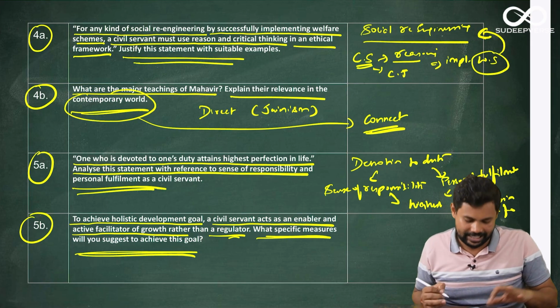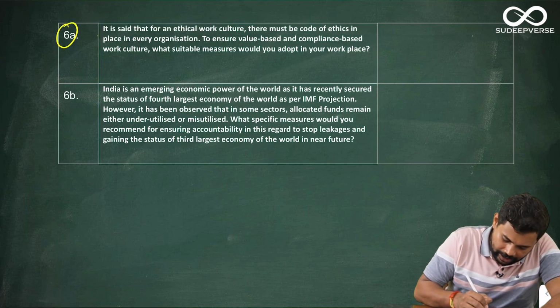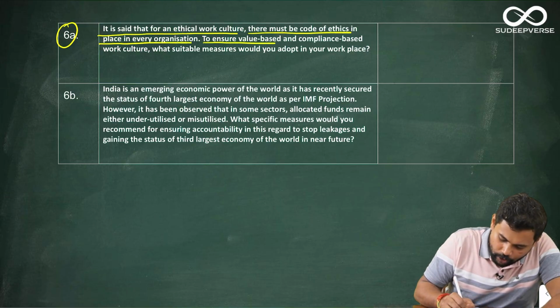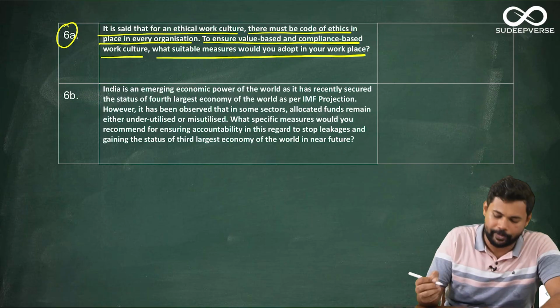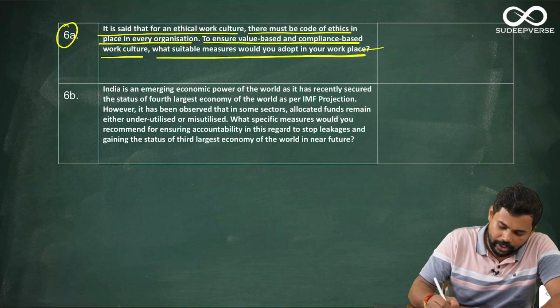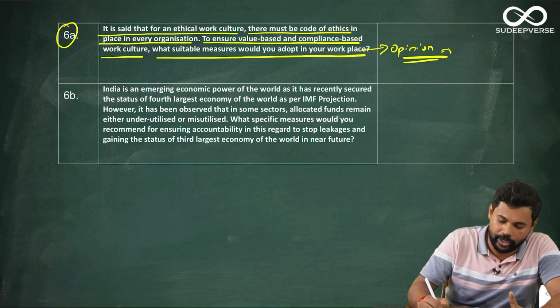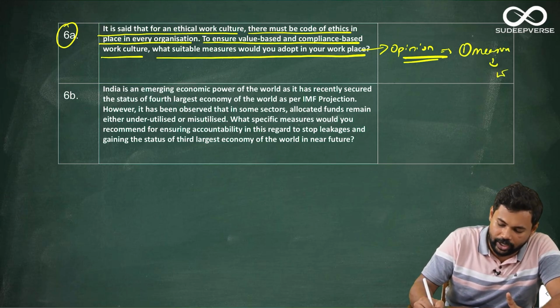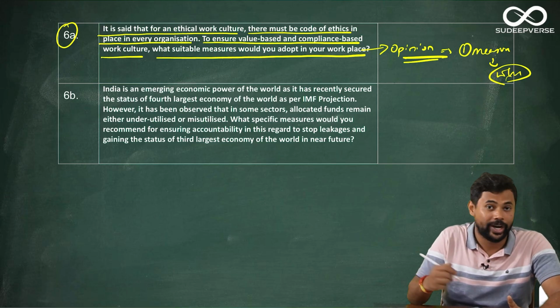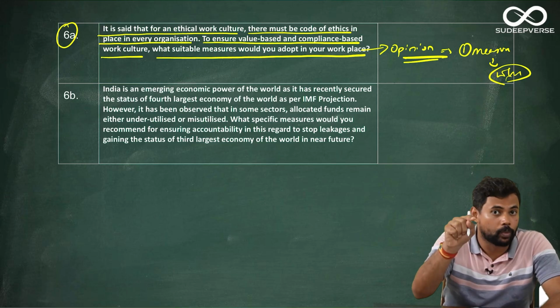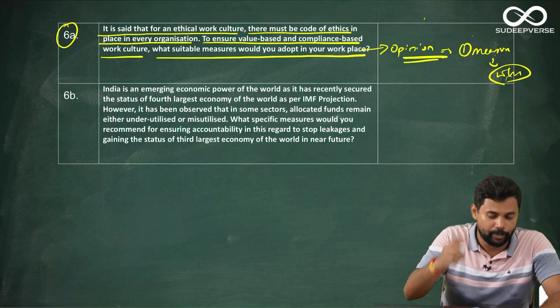The next is 6A. It is said that for an ethical work culture, there must be a code of ethics in place in every organization to ensure value-based and compliance-based work culture. What suitable measures would you adopt in your workplace? Again, here what you should not forget is opinion. When you are giving opinion, if you tell a measure that you want to adopt, you have to tell the reason why you want to adopt that particular measure. Why do you feel that you have to adopt it in your work culture? So bringing that in becomes very, very important.